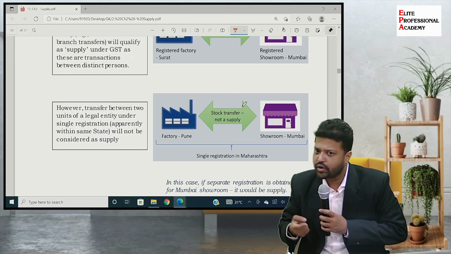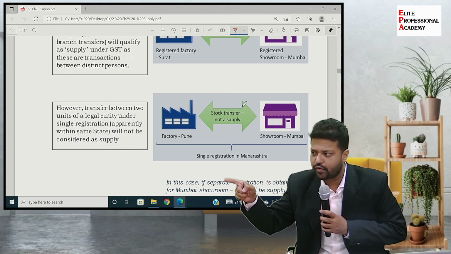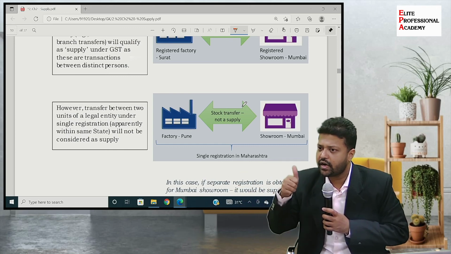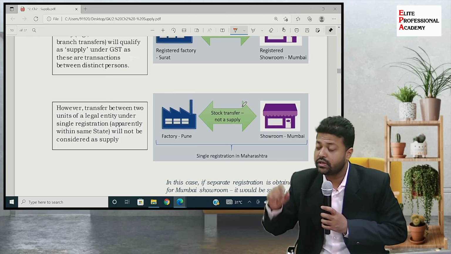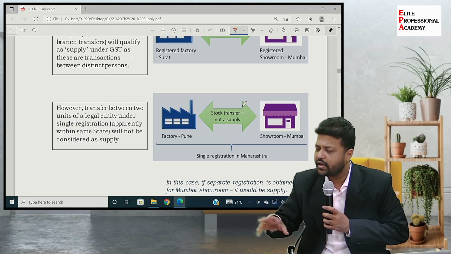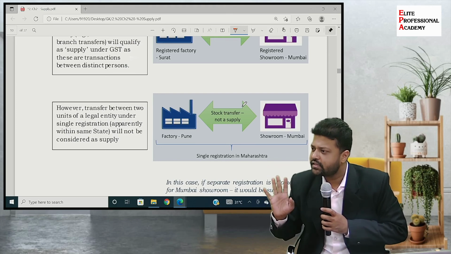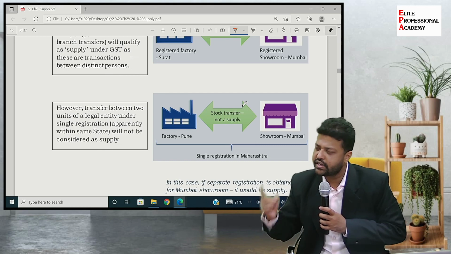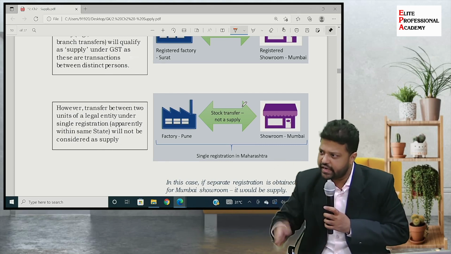For that, we need to understand what are distinct persons, and hence we are referring to section 25 of the registration provisions, wherein we understood that if two different persons are registered in two states, two branches or two units or two establishments of the same company, whether registered or not, they will be treated as distinct persons. The transactions between them, even if there is no consideration, will still be considered as supply. If those are registered, then definitely it will be supply.